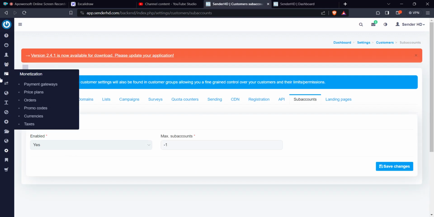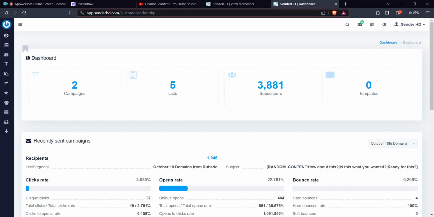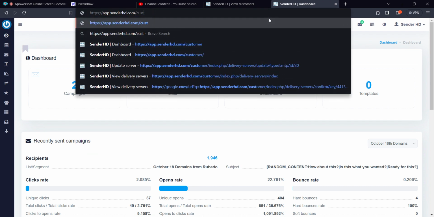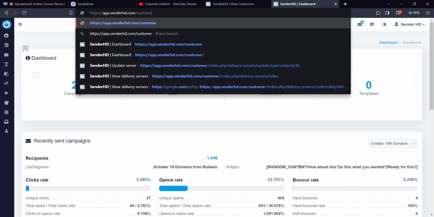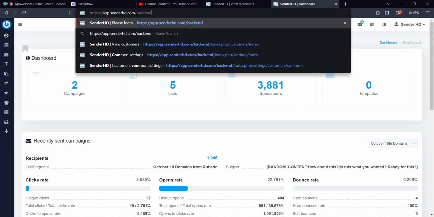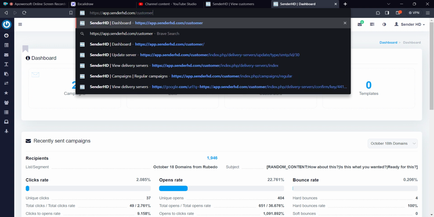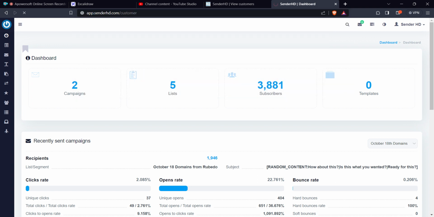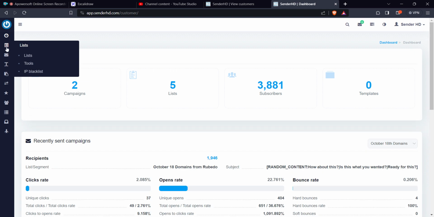All right. So we've already created a customer here. If we come back here, we have our customer here. We want to access the customer side. We're going to use this as the customer. So the URL to access the customer side is /customer, that way. And the URL to access the backend is /backend. So the customer will have this URL, or simply without the /customer. And this is how the dashboard looks like.